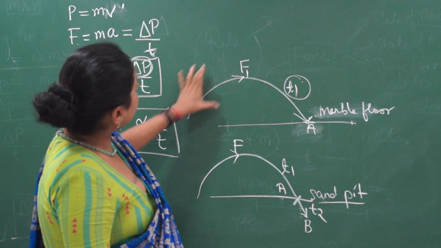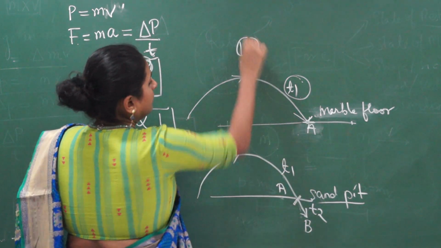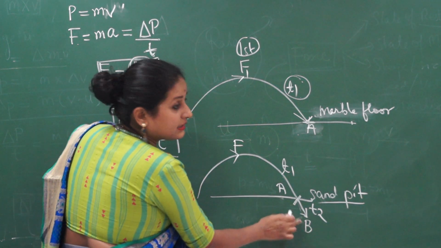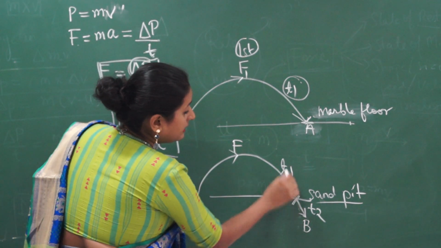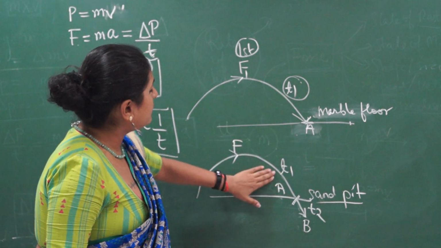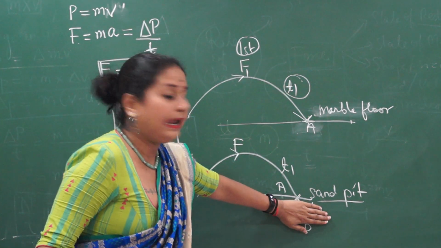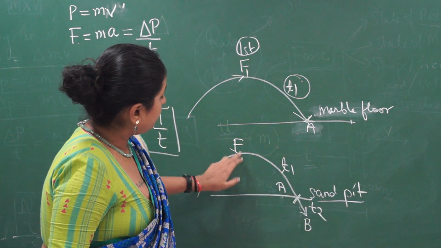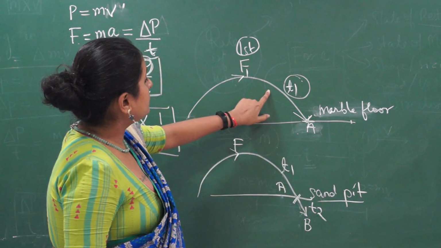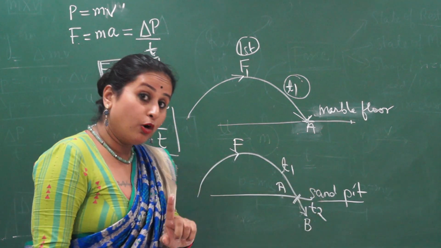So can I say the time for the entire journey in the first case is T1, and the time taken in the entire journey in the second case, because the legs are going deeper, is T1 plus T2? T1 is the same, because the force applied is the same, so the time is the same till point A. But in the second scenario the total time taken is T1 plus T2, and in the first scenario it is T1, so the time taken in the second journey is more.